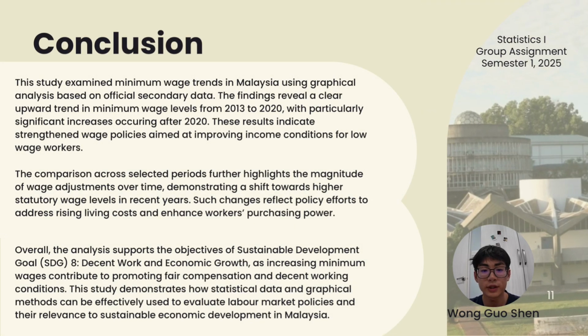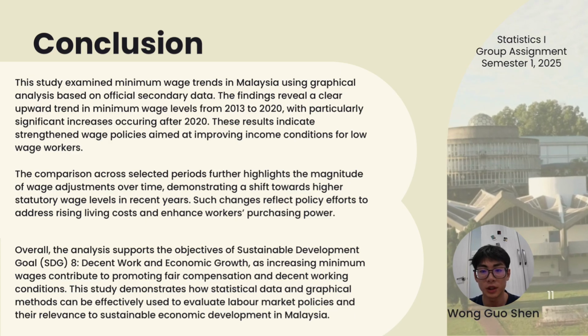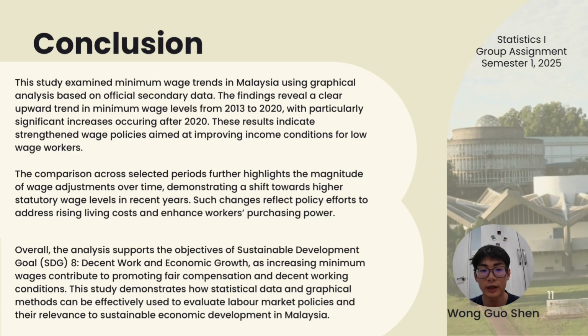For our conclusion, this study analyzed minimum wage trends in Malaysia using official secondary data and graphical analysis. From the results, we can clearly observe an overall upward trend in minimum wage level from 2013 to 2020, with even more significant increases occurring after 2020. This indicates that the government has strengthened wage policies over time, particularly to improve the income conditions of low-wage workers.